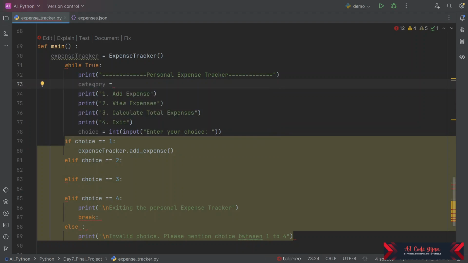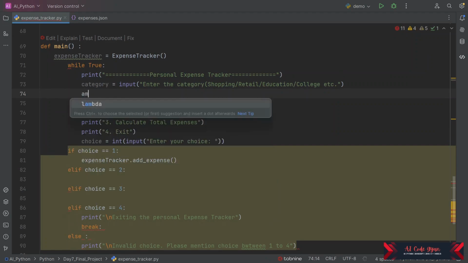So what we are going to do, we are going to use input. Using input we can take the input from the user. Before Python 2.7 it was raw_input, and after that we use input. So inside the input, we are going to mention "enter the category." Here we can put anything: shopping, retail, education, college. So these all things are there. Next is amount.